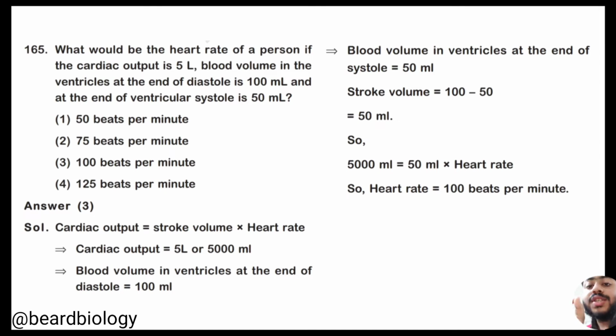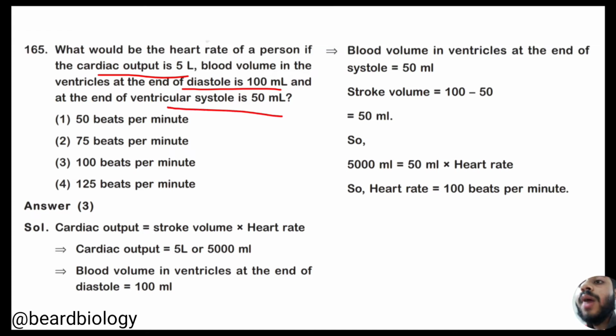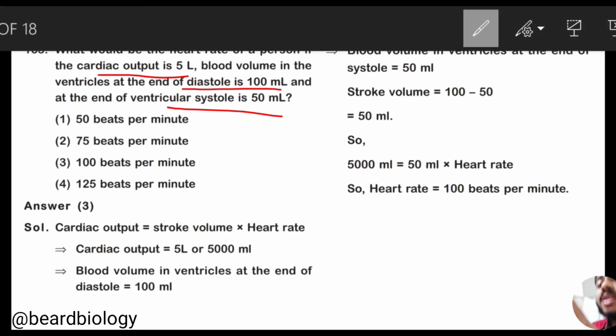So in the question, they provide that the cardiac output is 5 liters, the end diastolic volume is 100 ml, and the end systolic volume is 50 ml, and they are asking what will be the heart rate of the individual, and the heart rates are given in the options. To solve this question, we should know the formula, that is cardiac output is equal to stroke volume into the heart rate.